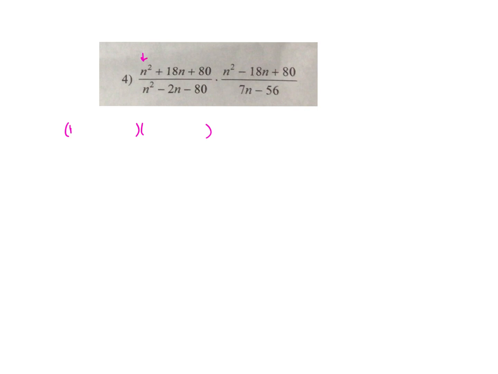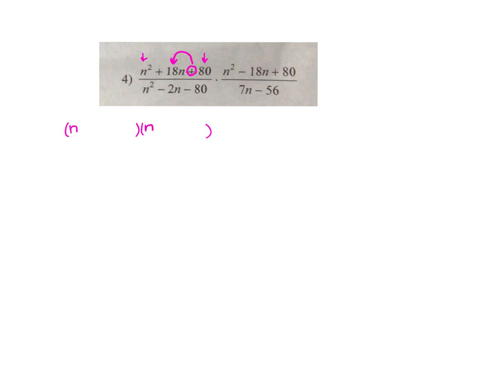N squared can be broken down into n and n. Now I'm going to break down the last term, the 80. Now there are a couple ways to multiply and get 80. You know, there's 1 times 80, there's 2 times 40, there's 4 times 20, and so forth. So how would I know which one to choose? Well, I need a pair of numbers that multiply to give 80, but because this is a plus sign, I also need them to add to 18.